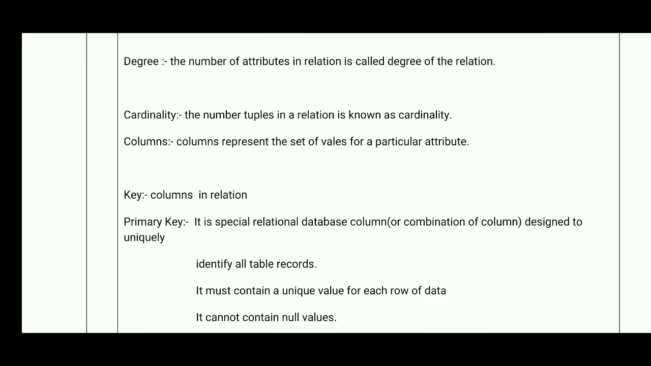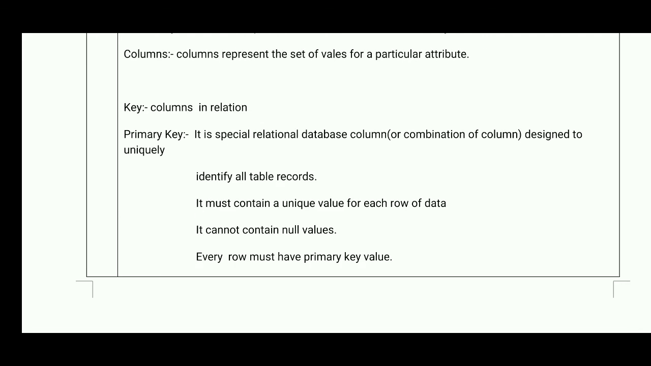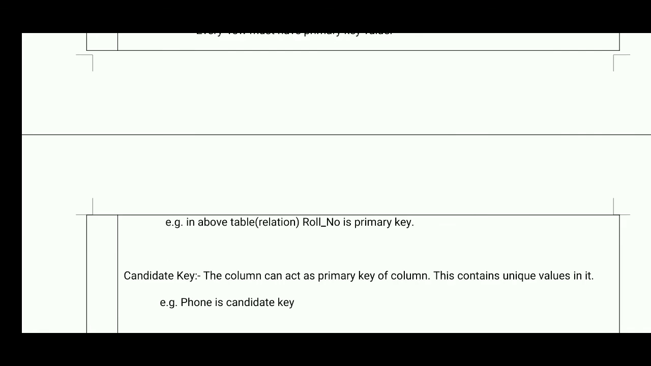Then the key means a column in a relation. So there are specific keys. One is the primary key. It is a special relational database column designed to uniquely identify every table record. It must contain a unique value for each row of the table. It cannot contain null values. Every row must have a primary key. Example, in the above table, roll number is the primary key.